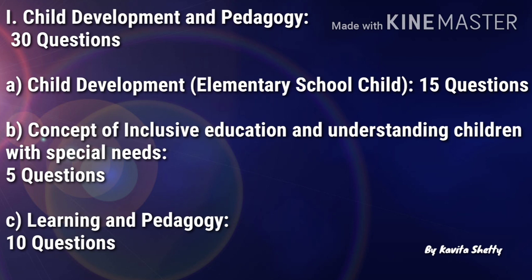environment, etc. Subtopic B is concept of inclusive education and understanding children with special needs, and under this topic 5 questions are there, and it includes topics like addressing learners from diverse backgrounds, addressing the needs of children with special needs. And subtopic C is learning and pedagogy. 10 questions come under this subtopic, and the subtopic includes topics such as how children think and learn, how and why children fail to achieve success.